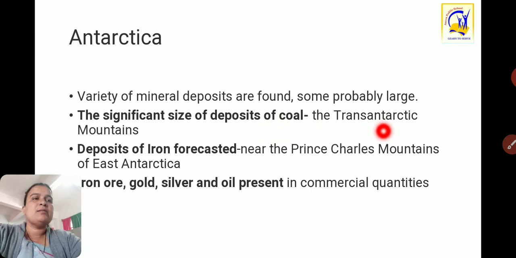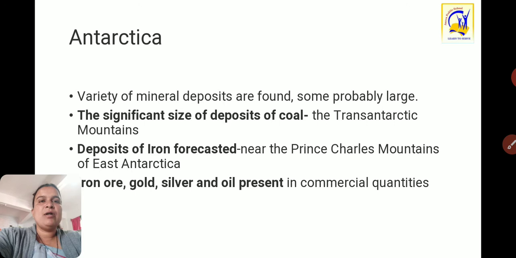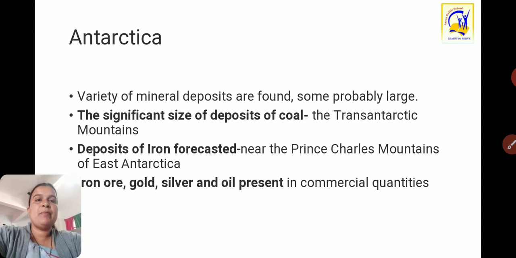In the Transantarctic Mountains there is a large deposit of coal, and deposits of iron are forecasted near the Prince Charles Mountains of East Antarctica. Iron ore, gold, silver and oil are present in commercial quantities. So even though Antarctica is a place we cannot reach easily, and it is very difficult to extract minerals from there, it is a very important part of our planet Earth.